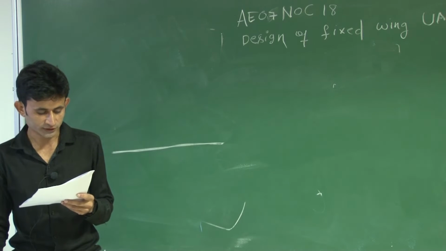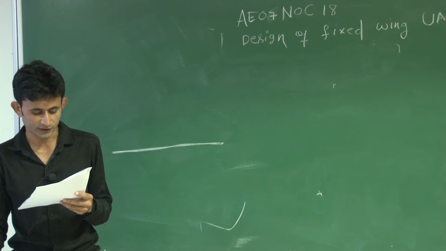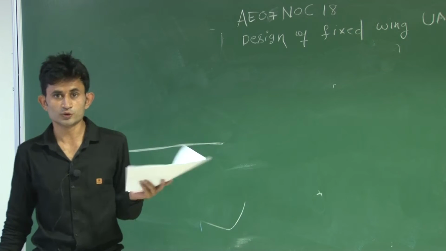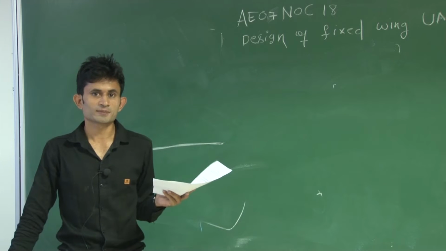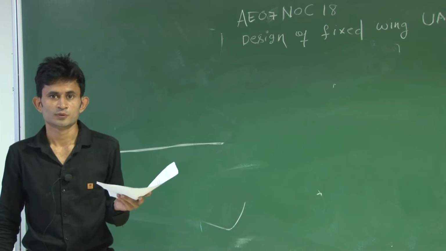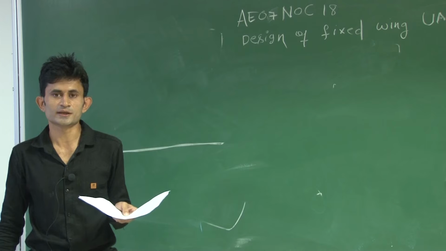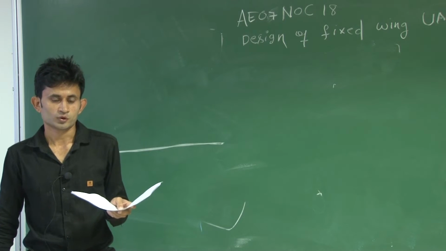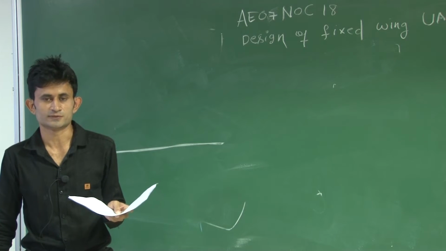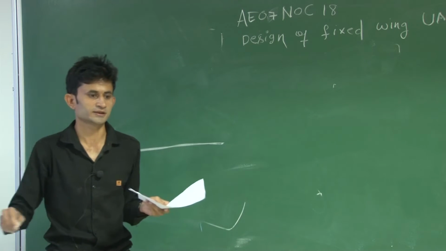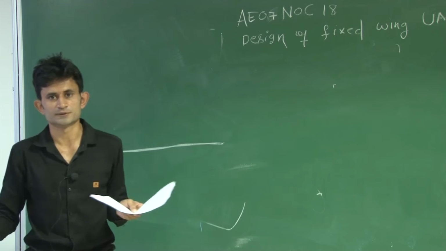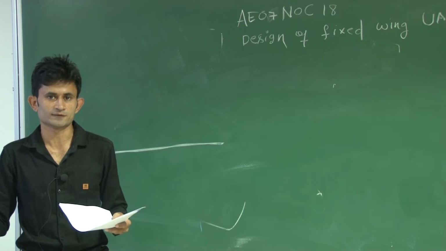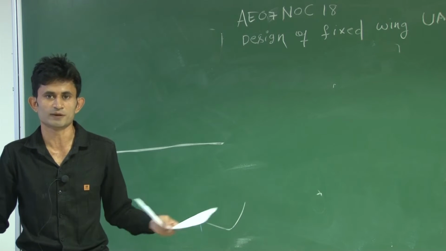And the fourth question is: which one is correct about the aerodynamic center of the airfoil? So basically, you can see that at the aerodynamic center, Cm alpha is 0, which means it is independent of angle of attack, and to get the Cm you have to fix the velocity. It means you are getting this Cm at this particular velocity, or you are getting the moment with fixed velocity. If you change the velocity, the moment will change.